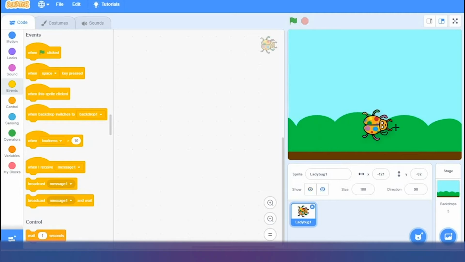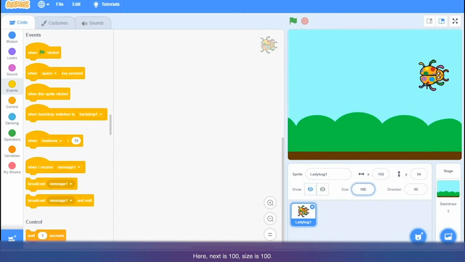Okay, you can see that. So this is about the X and Y position of a sprite. Then next, this is a show and hide. So currently it is showing. If you click on the hide button, it will hide your sprite. Click on the show button.